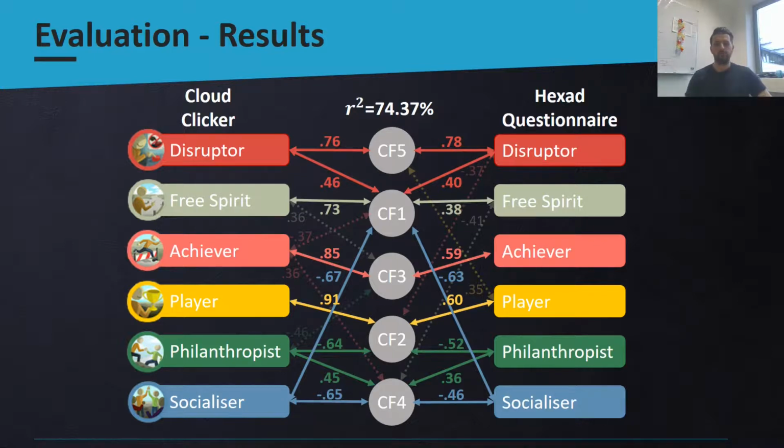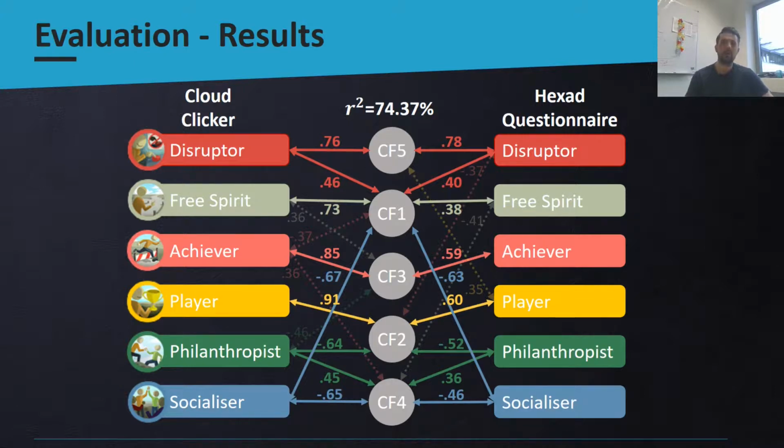Now, coming to the results, to analyze whether there is a relationship between the interaction behavior in Cloud Clicker and the Hexad questionnaire, we conducted a canonical correlation analysis, which is preferable when analyzing the association strength between 2 sets of variables and allows to evaluate the multivariate shared variance between them. The figure shows the structure coefficients.